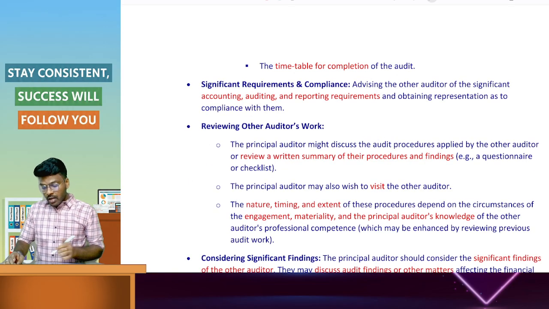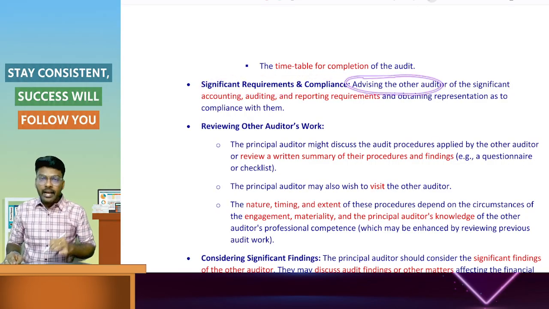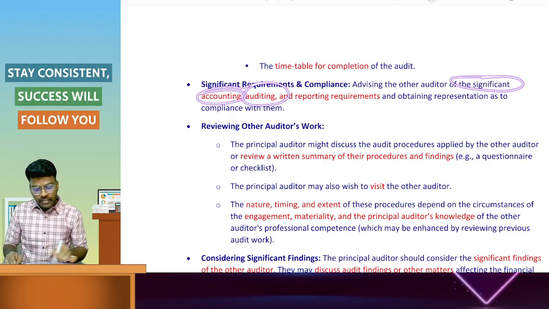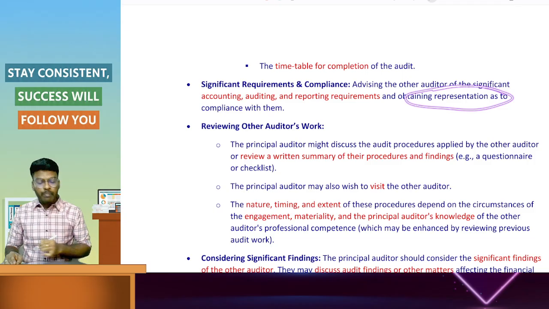Significant requirement and compliance. The principal auditor can advise about significant accounting, auditing, and financial reporting requirements and obtain a written representation.